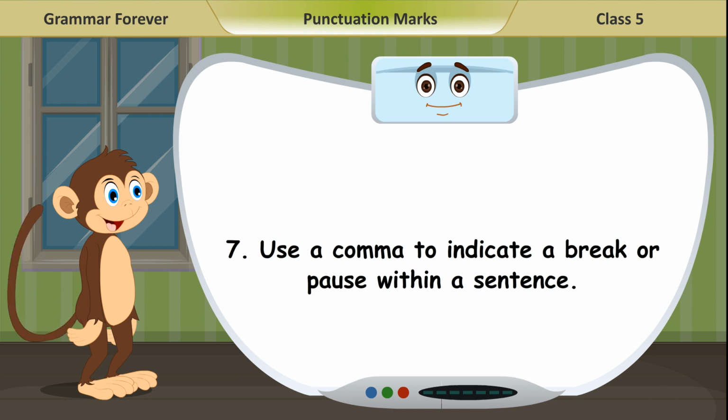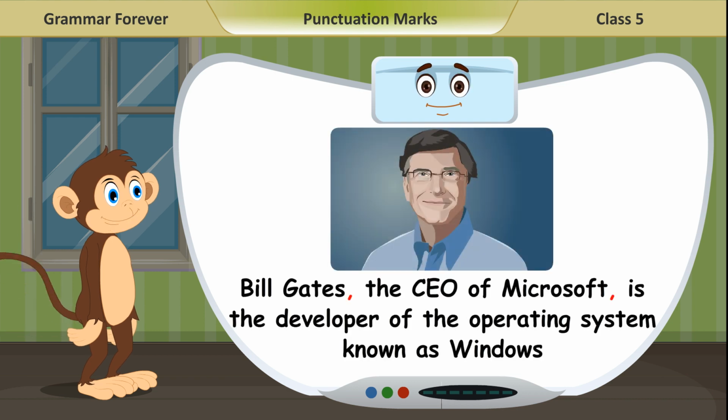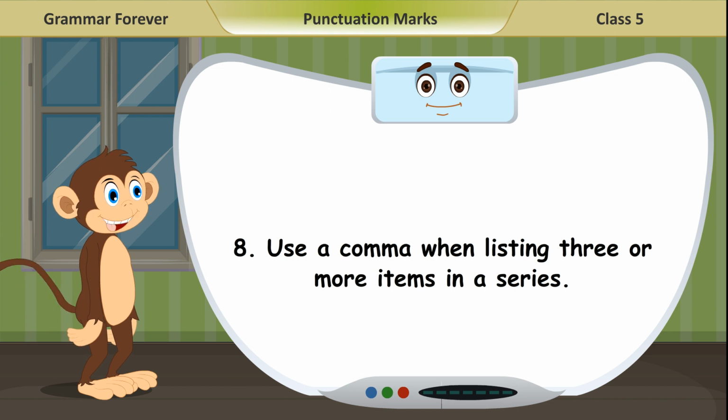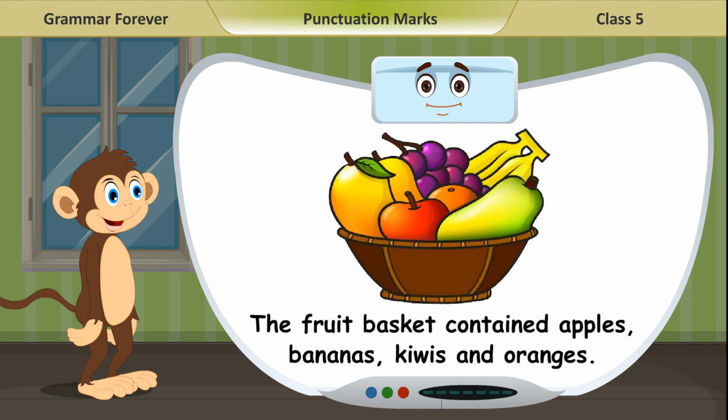7. Use a comma to indicate a break or pause within a sentence. Example. Bill Gates, the CEO of Microsoft, is the developer of the operating system known as Windows. 8. Use a comma when listing 3 or more items in a series. Example. The fruit basket contained apples, bananas, kiwis and oranges.